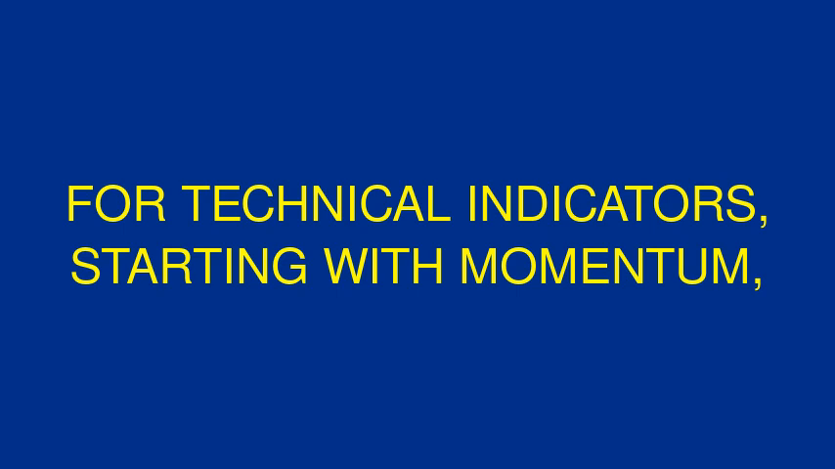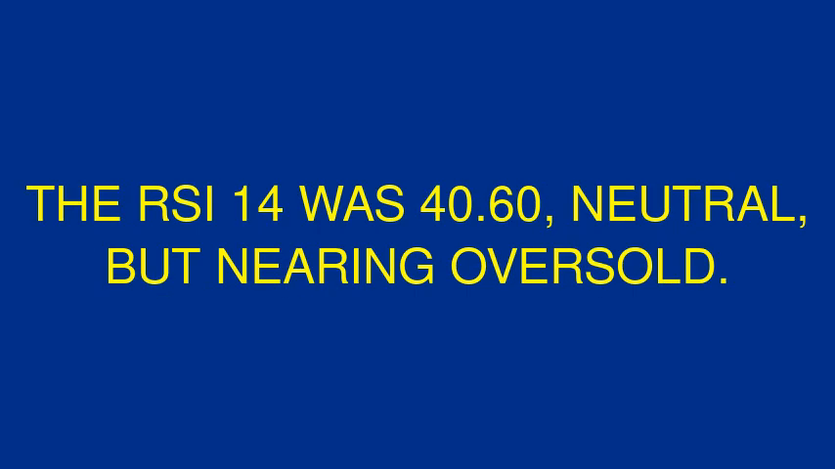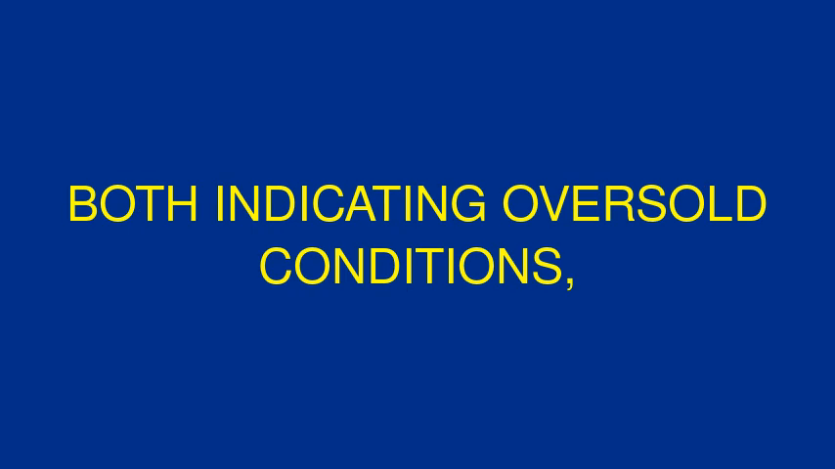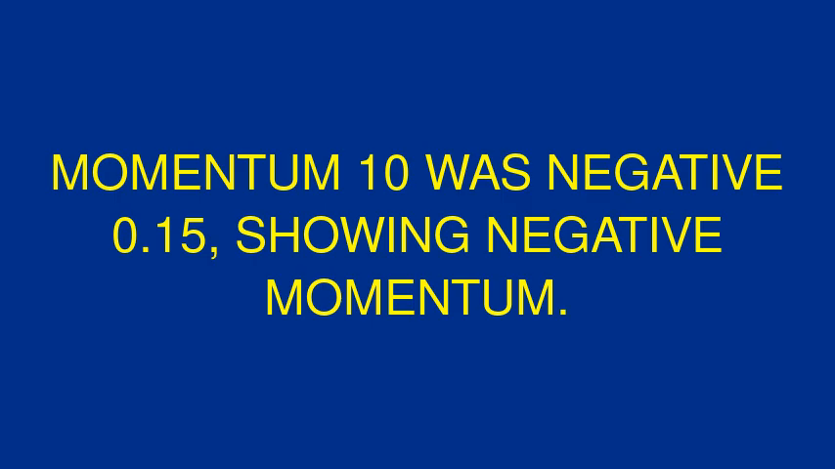For technical indicators, starting with momentum, the RSI 14 was 40.60, neutral but nearing oversold. Stochastic K5 was 9.56, and Williams R14 was negative 89.97, both indicating oversold conditions, hinting at a possible bounce. Momentum 10 was negative 0.15, showing negative momentum.